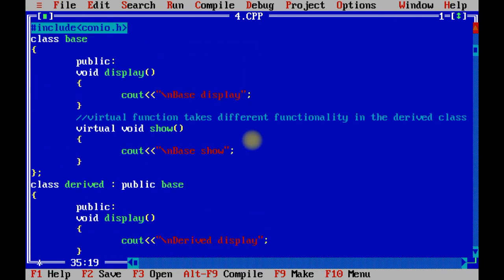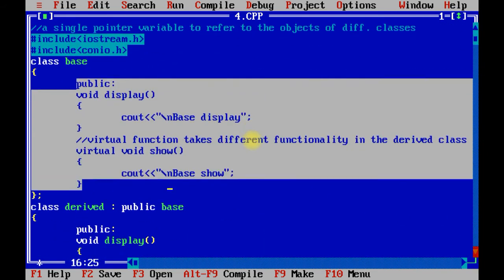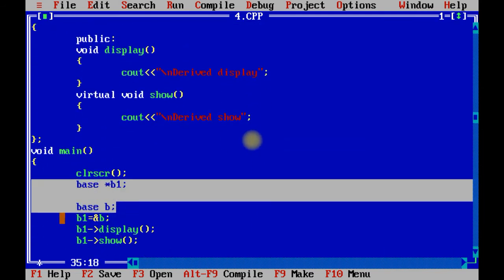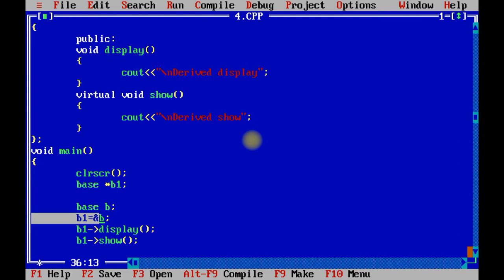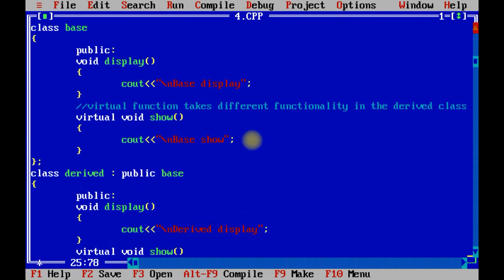Both the classes contain the display method, but over here we have given the reference of the derived class, yet the pointer object is B1. So it will call the display method of the base class only.